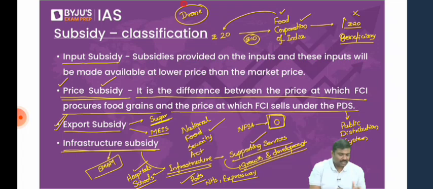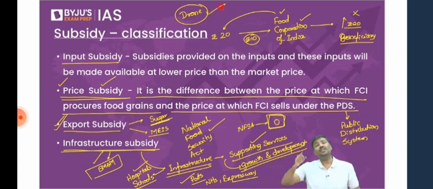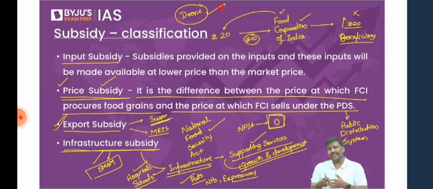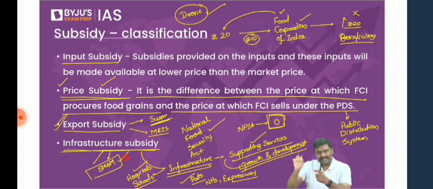There is one scheme, Submission on Agricultural Mechanization, under which government will provide subsidies for adoption of drone technology in the agriculture sector. Is it okay? I'll repeat it again. There is one scheme by the name of Submission on Agricultural Mechanization, where government will provide subsidies for adoption of drone technology in the agriculture sector. Right? Infrastructure, promotion of that will provide subsidies. I'll give you one more example.